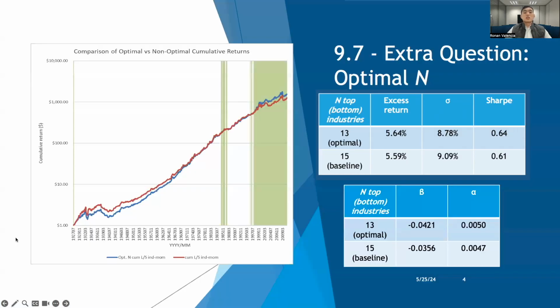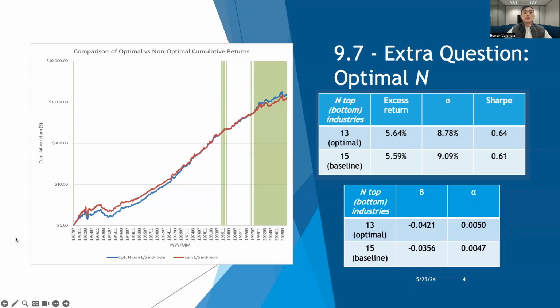In the final exercise, we used Scikit to try to optimize the Sharpe ratio of our baseline long-short strategy, and it was found that we could amplify the annualized average excess returns by 0.05% and minimize the volatility of the returns by 0.31%, all whilst reducing our beta to the market and increasing the alpha of the strategy.